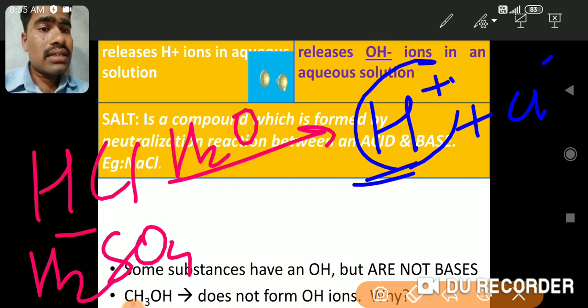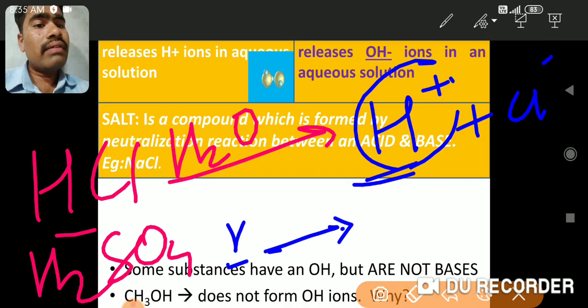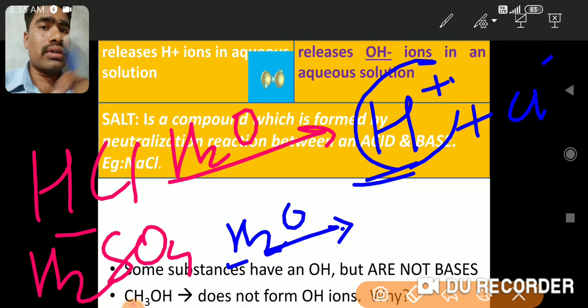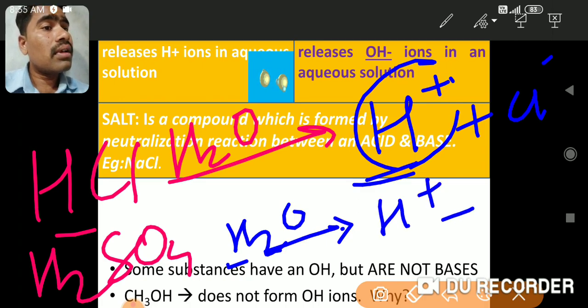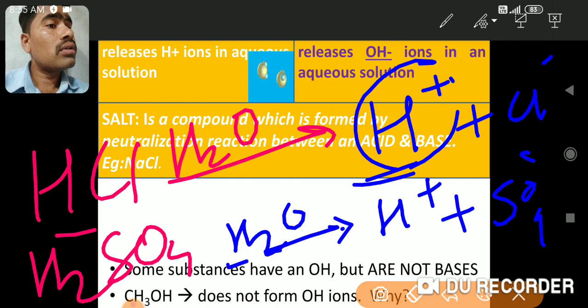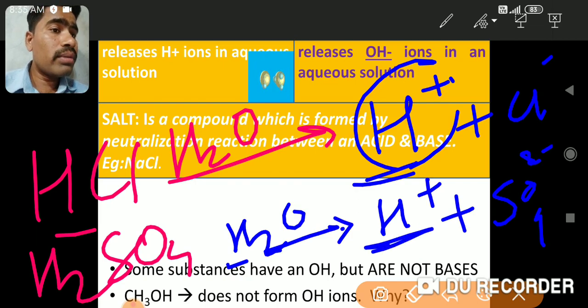Let us take another example of another acid, sulfuric acid. Whenever this sulfuric acid is added to water, when I mix some water in this acid, it furnishes H plus and SO4 2 minus ions. What is formed here as one ion? H plus is formed here, right? As H plus ions are formed, this compound, H2SO4 sulfuric acid, can also be regarded as an acid.